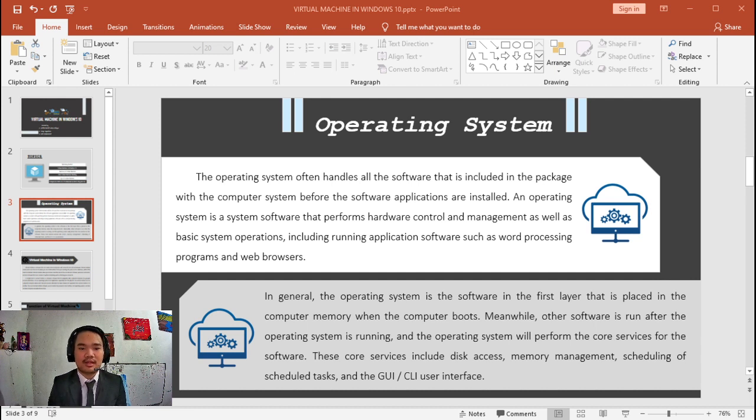Operating system. The operating system often handles all the software that is inside the package with the computer system before the software applications are installed. An operating system is system software that performs hardware control and management as well as basic system operation, including running application software such as word processing programs and web browsers.